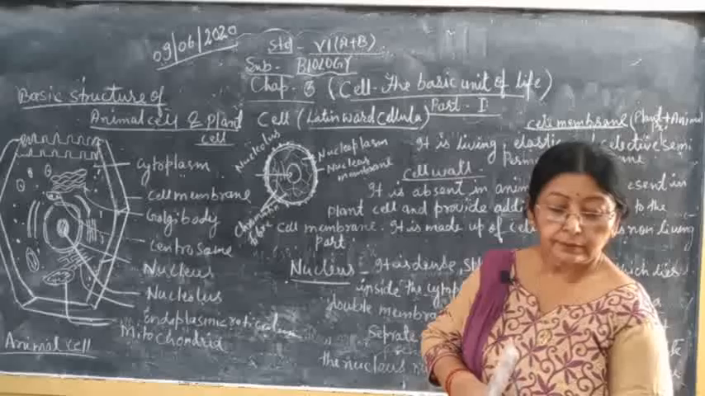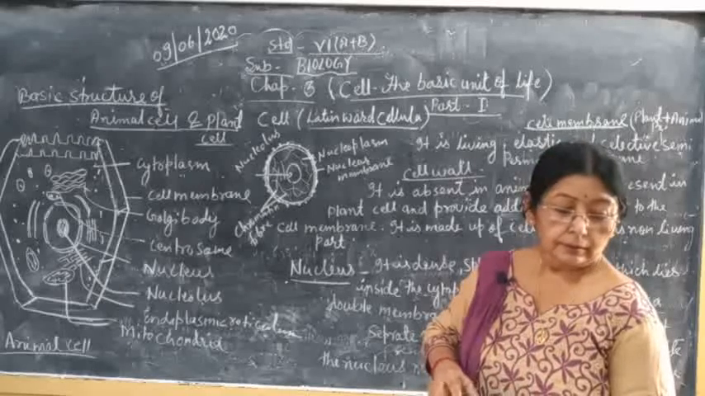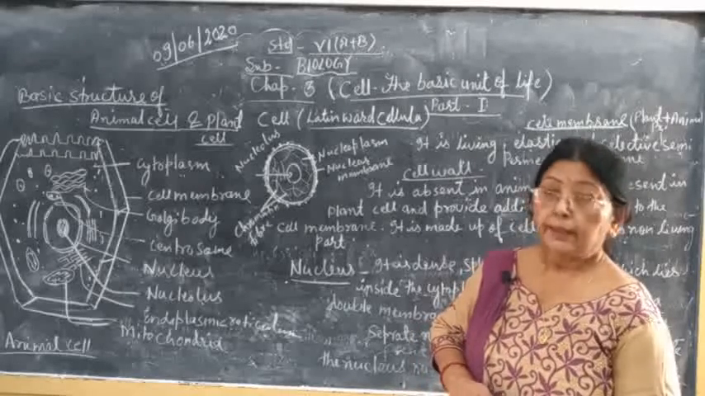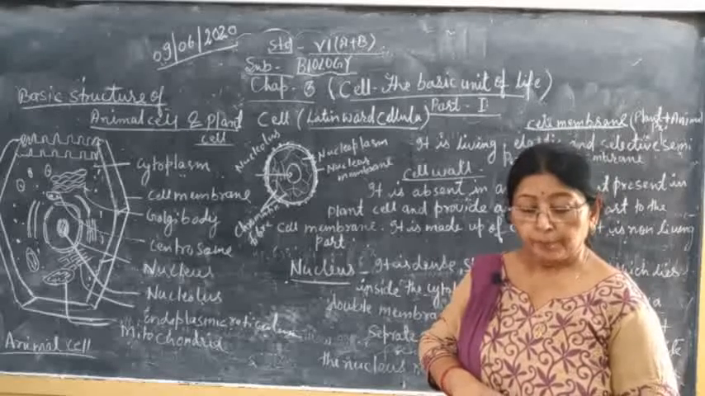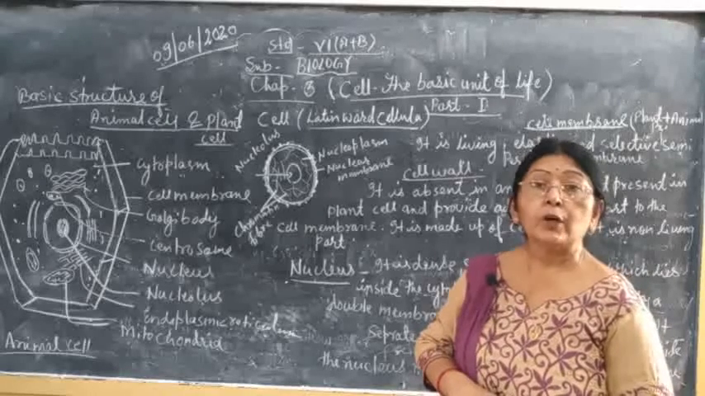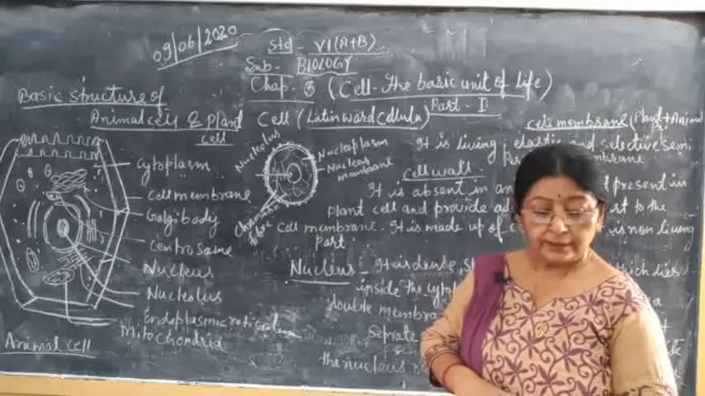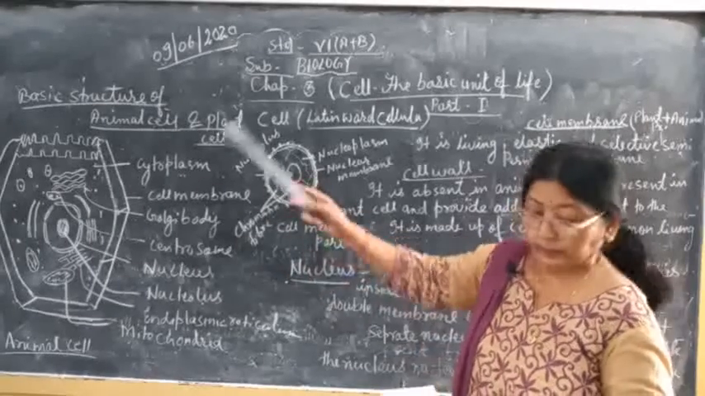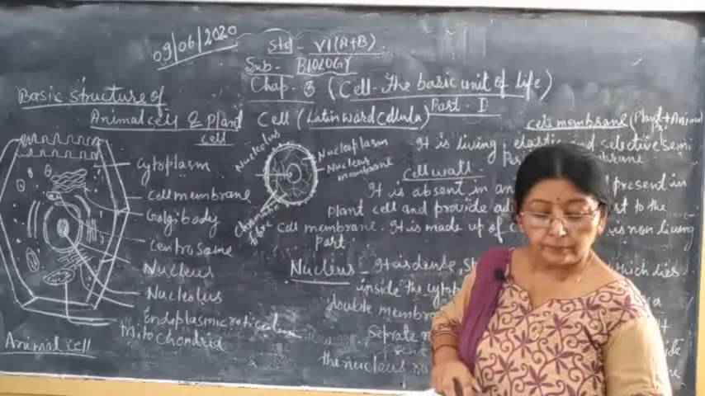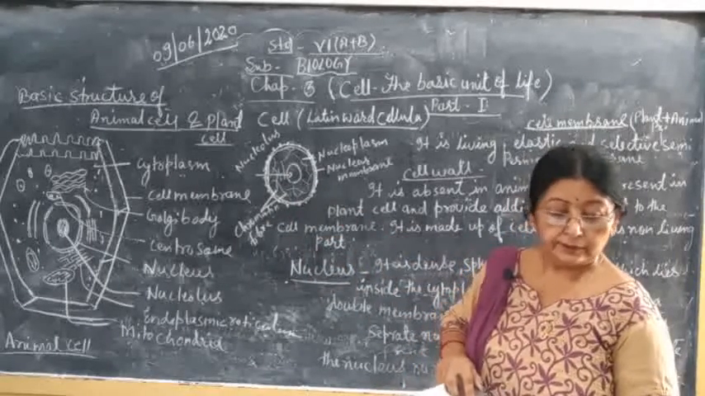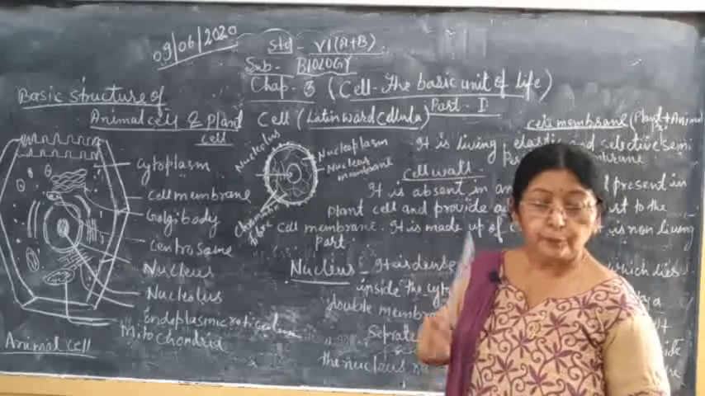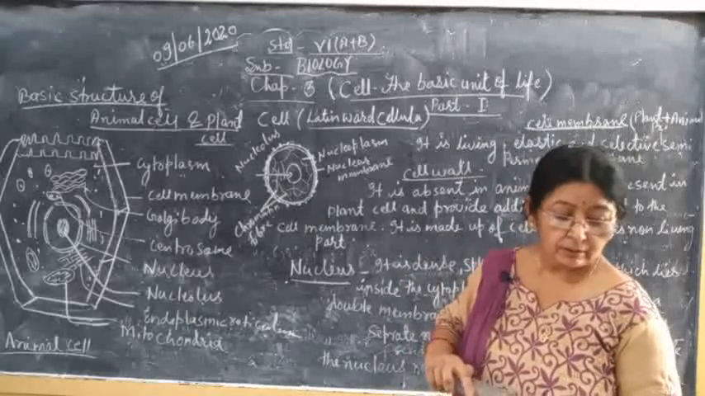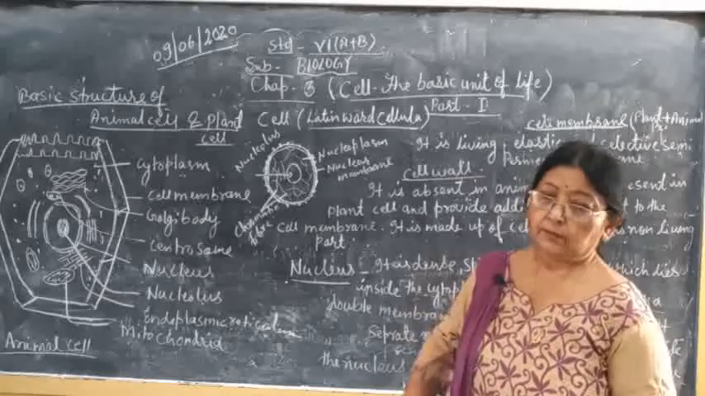Cell organelles: a living cell contains many membrane-bound living structures scattered in the whole cytoplasm, called cell organelles. They have definite shape and structure and perform definite functions within the cell.